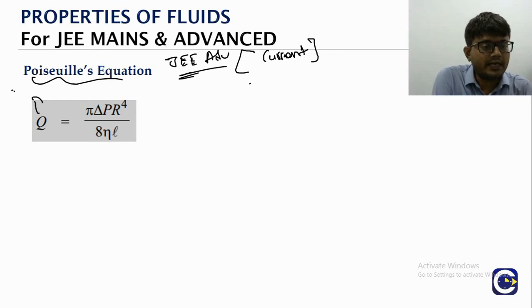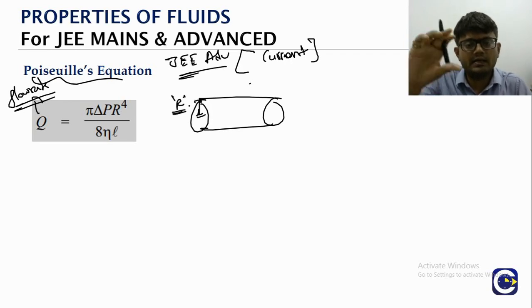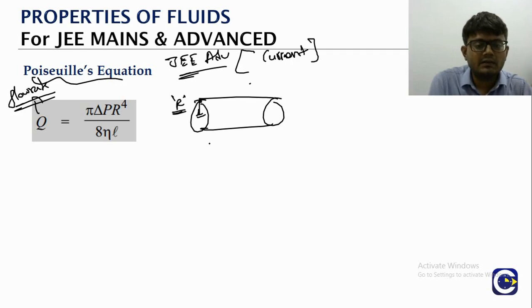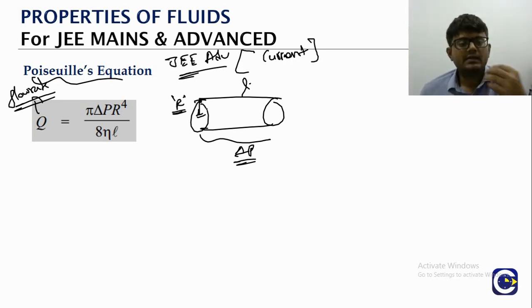The flow rate, as per the Poiseuille equation: take a cylindrical pipe with a circular cross section of radius R, which has a pressure difference delta P between the two ends, length is L, and eta is the coefficient of viscosity of the liquid that is flowing.